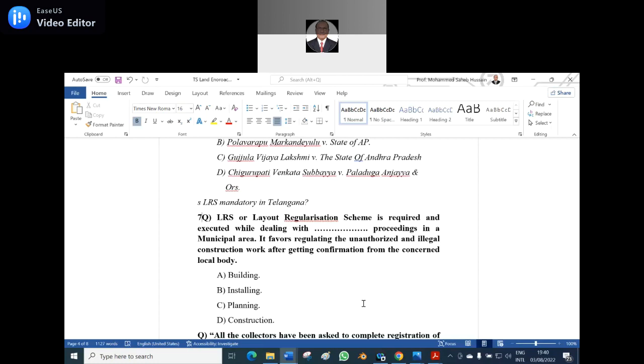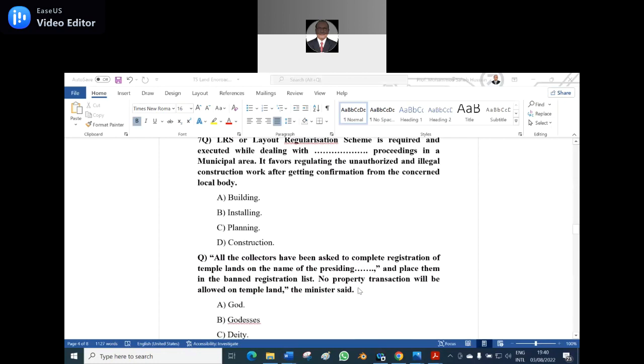C, planning. Wrong. Sir, A, building. Wrong. D, construction. Construction proceedings in a municipal area. The right answer is D, construction proceedings.